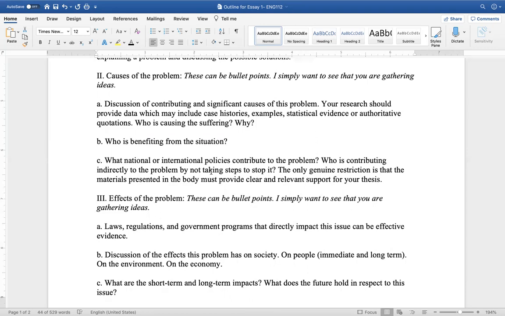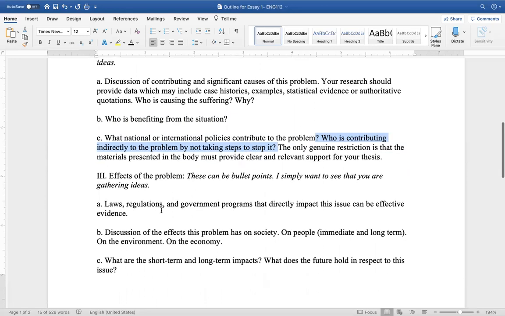What national or international policies contribute to the problem? Who is contributing indirectly to the problem? And again, your problem may not include national or international policies, but most anyone can find a contributor who is indirectly related to the problem. So, again, guys, I just want you to consider every single one of these sections. You're not necessarily going to be able to answer every single one of these questions, but they are guides to help you think about how to organize your paragraph.